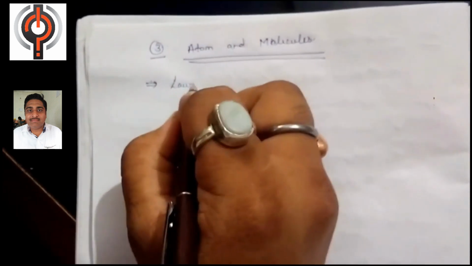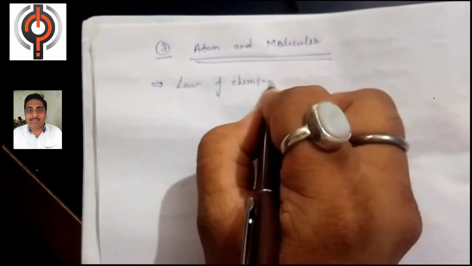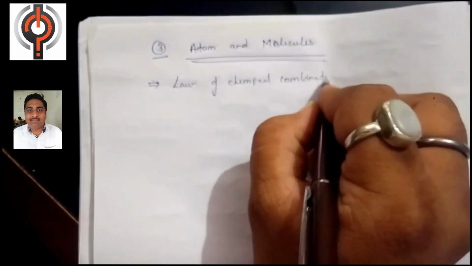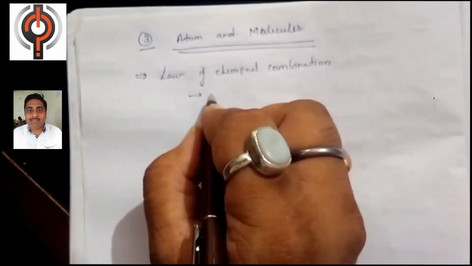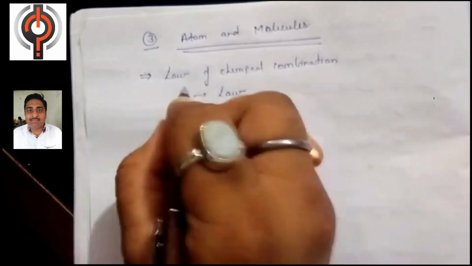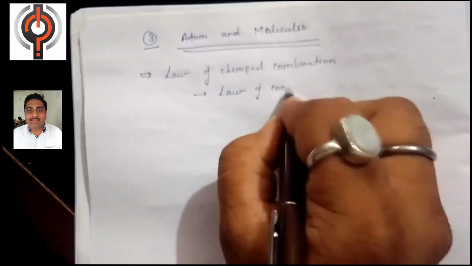The first topic is the law of chemical combination. This law of chemical combination is further divided into two laws. In this topic we will discuss two important laws. Law of conservation of mass.